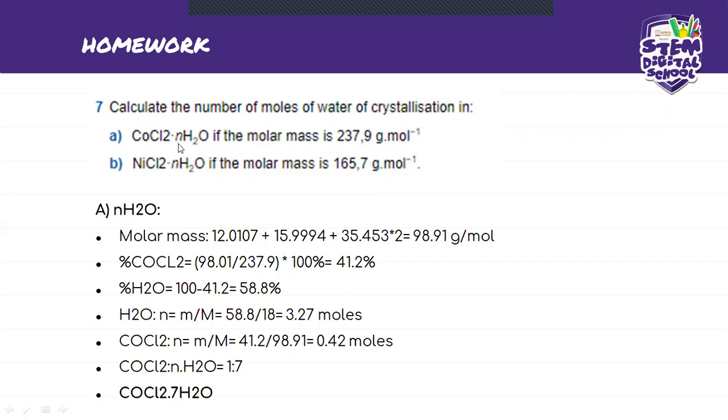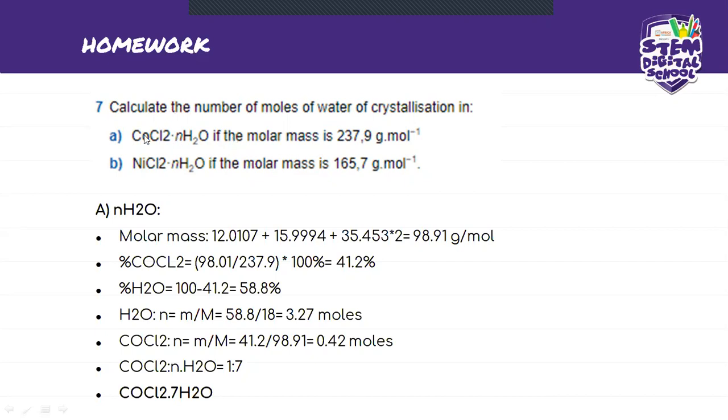Basically in this calculation, they've only given us the molar mass of the whole thing. So what does that mean? We did all the other problems yesterday, but we never really tackled one of this homework nature. If you've done it, great guys, I'm happy.